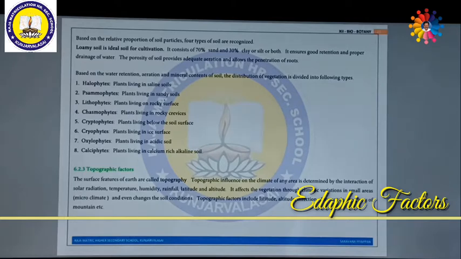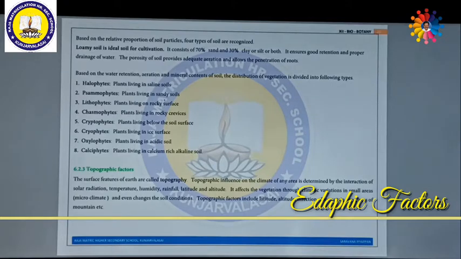Why is loamy soil the ideal soil for cultivation? Because it consists of 70% of sand and 30% of clay or silt or both. It ensures good retention of water and proper drainage of water as well. So they can retain the water, and if necessary they can drain out the water. The porosity of soil provides adequate aeration and allows the penetration of roots to grow. So these are the reasons why loamy soil is very much the ideal soil for cultivation.